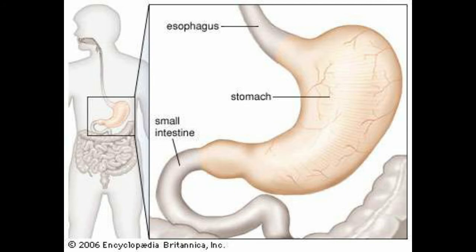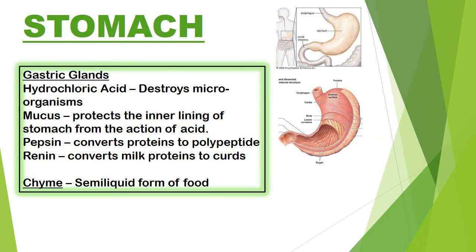This is the organ where the food remains for maximum time, that is for 4 to 5 hours. The gastric glands present in the lining of the stomach secrete a few enzymes which help in the digestion of the food. The hydrochloric acid destroys the microorganisms present in the food.